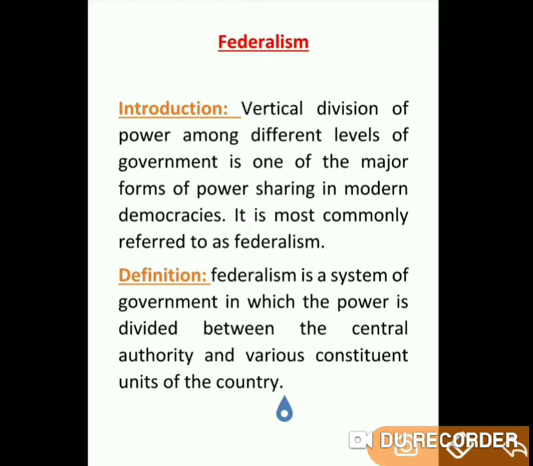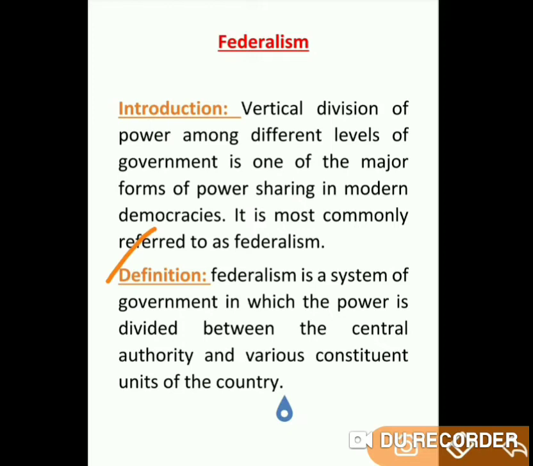So now let us try to understand the meaning of federalism. Federalism is a system of government in which the power is divided between the central authority and various constituent units of the country.